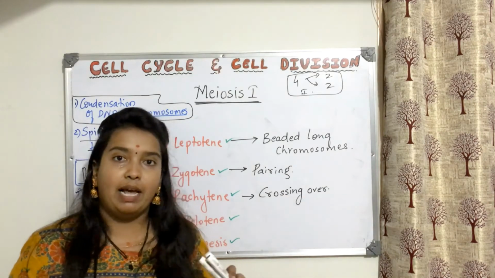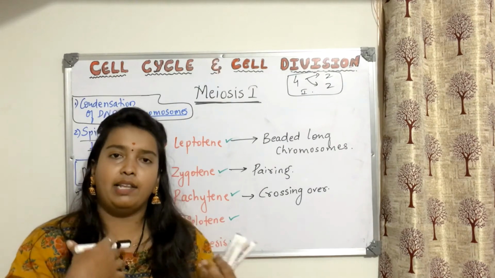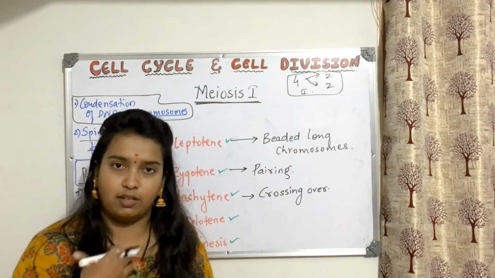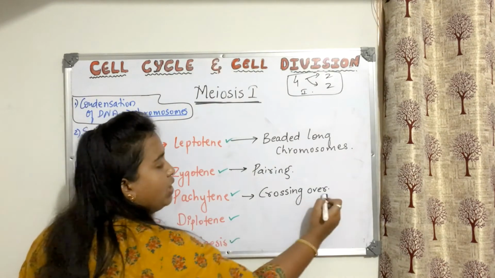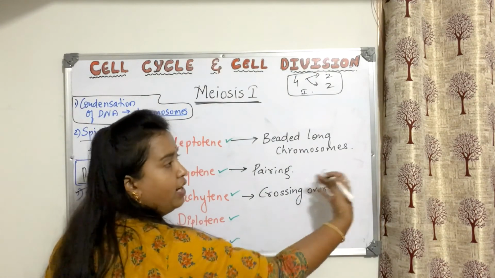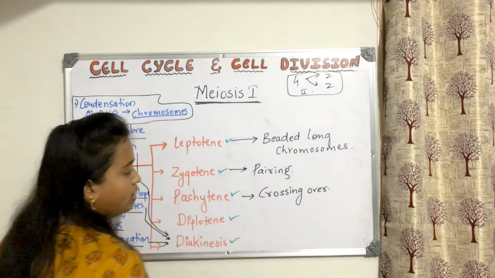After crossing over, what will happen? After the marriage, they got exchanged. I mean, the chromosomes got the segments exchanged with each other. So now, after that, what will happen? Crossing over means you should remember what crossing over is: recombination, recombinase enzyme, all these things.